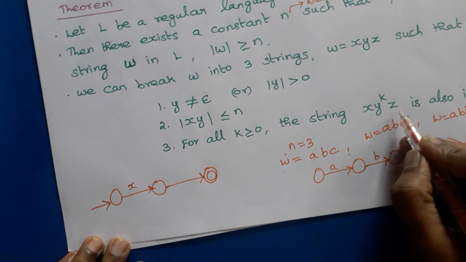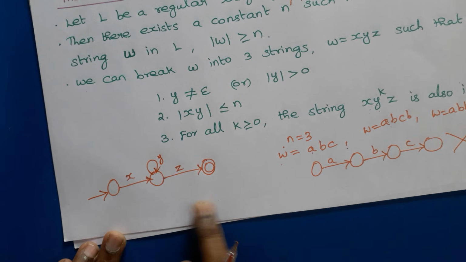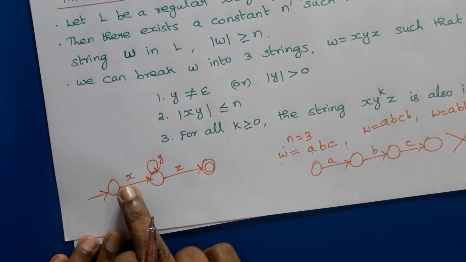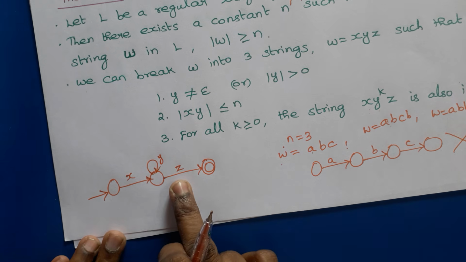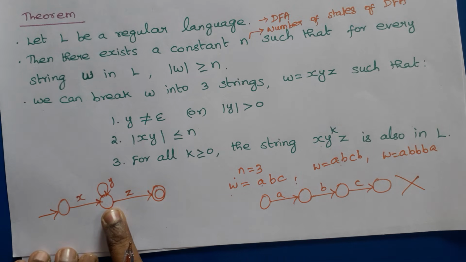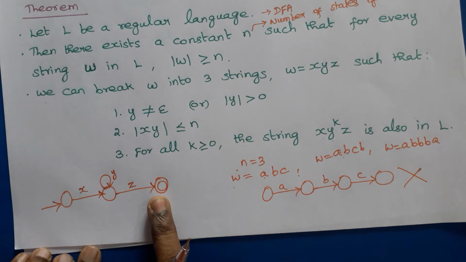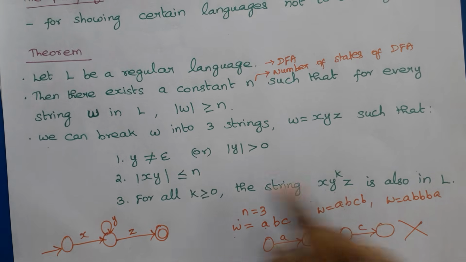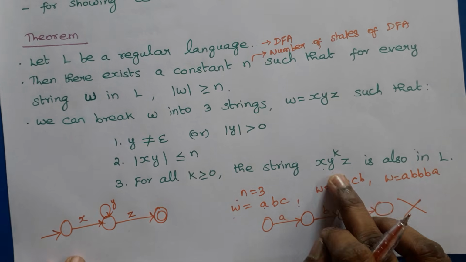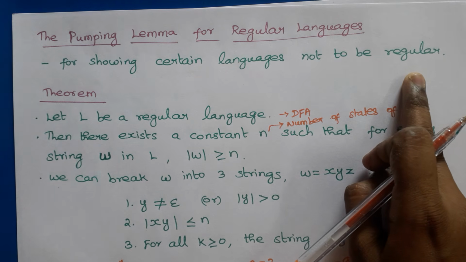So x and z are compulsory here. y can be pumped any number of times, so it may be 0 also. So x, any number of y, followed by z means the resulting string should also be in L. The meaning is it should reach the final state. If we prove this, then the language is regular. But we will get a contradiction here because the pumping lemma is used for proving the language is not regular. Now we will see an example.